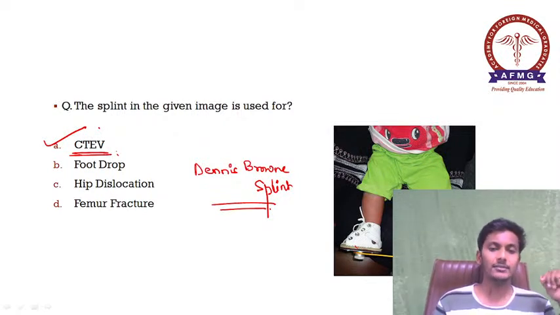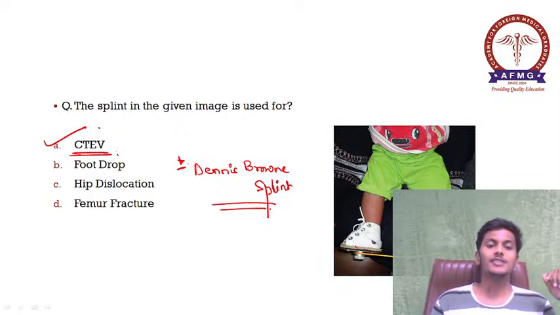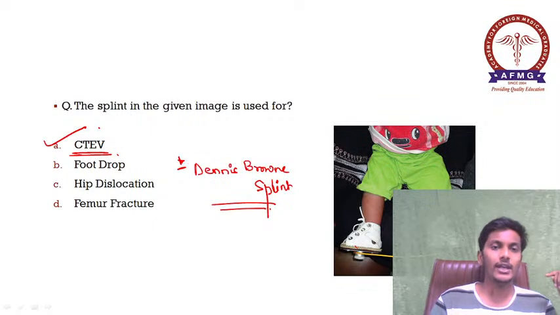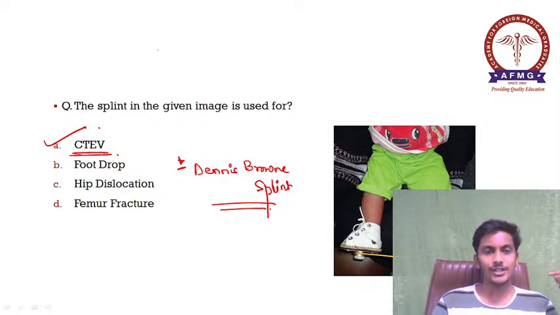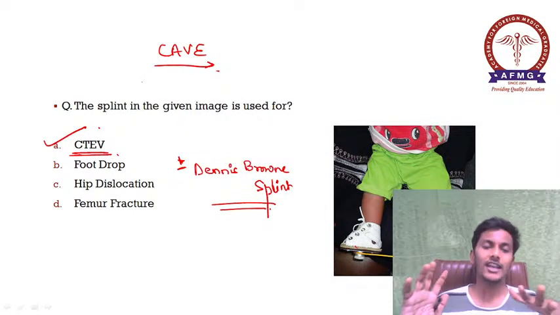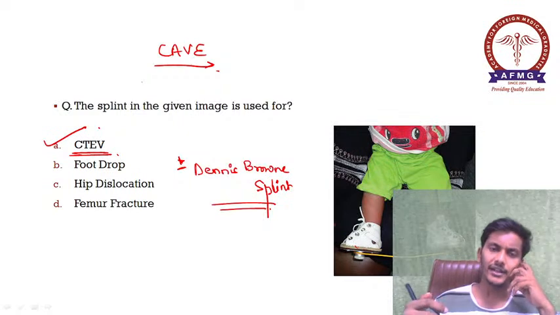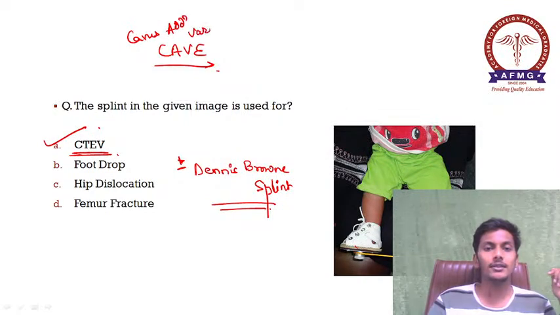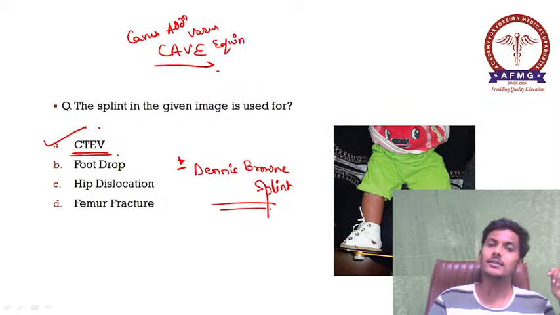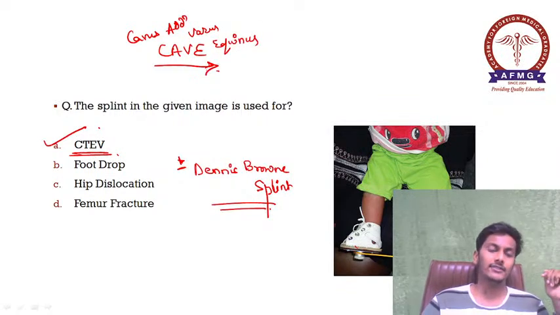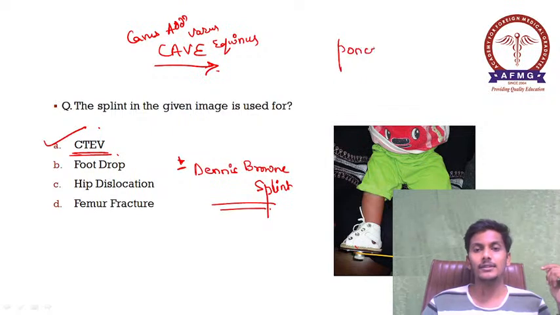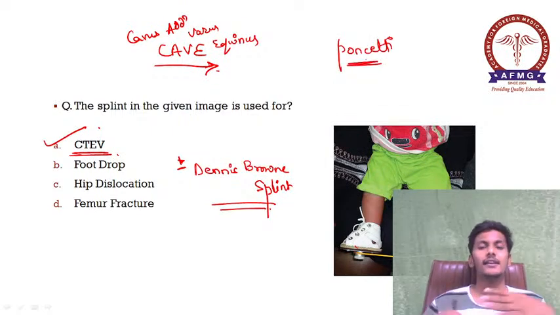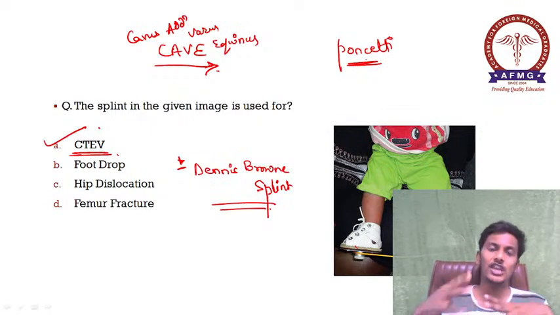Okay, CTEV के cases में क्या करते हैं हम? Which splint is used? It is your Dennis-Brown splint which is used in cases of CTEV. Okay, so CTEV में और एक question पूछा जा सकता है. CTEV is a congenital anomaly. The sequence of correction: there are multiple deformities in cases of CTEV, right? So the sequence of correction is C for cavus, A for adduction, V for varus, and E for equinus. So this is the sequence of correction in cases of CTEV, and these are corrected by Ponseti plasters. Okay, so Ponseti's plasters are repetitive plasters. Every 5 to 7 days we change the plasters.